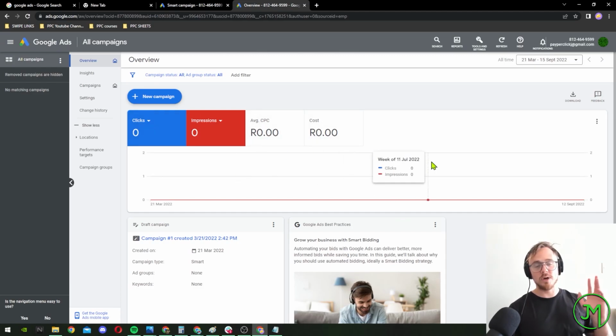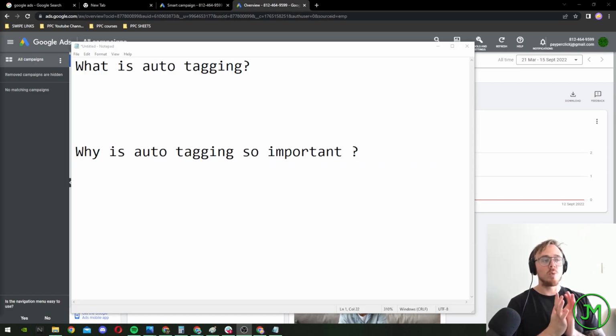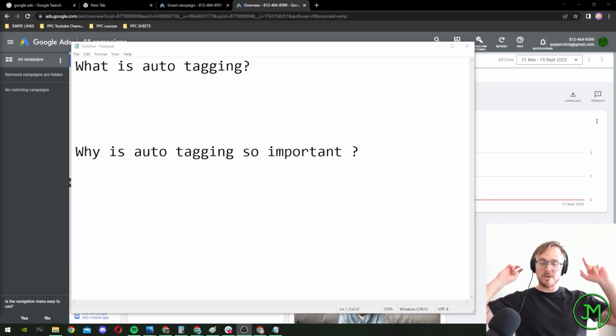Now note you have not set up your payment methods. We will need to set up payment methods before we carry on running the ads. But first things first, we're going to go about setting up auto tagging. But first things first, what is auto tagging? Why is it so important, right? So focusing on your campaign analytics is crucial to the success of any Google Ads campaign. You need to understand that.